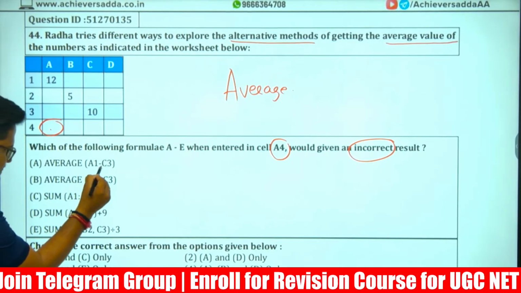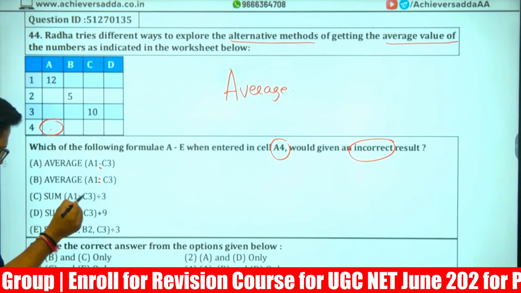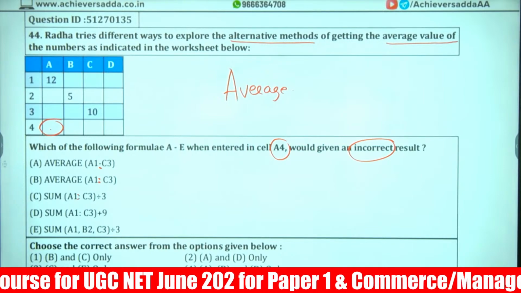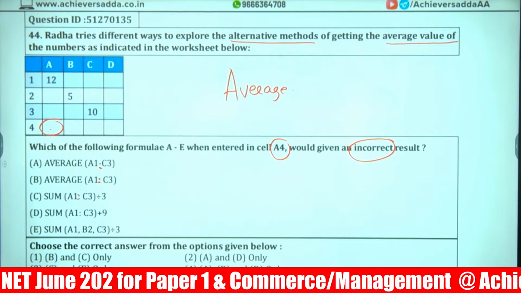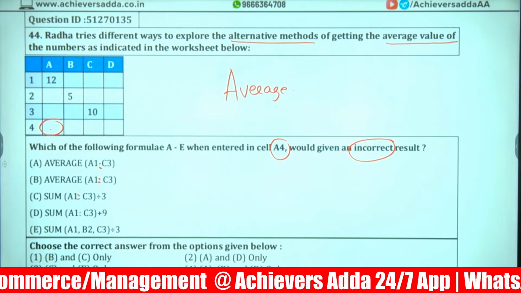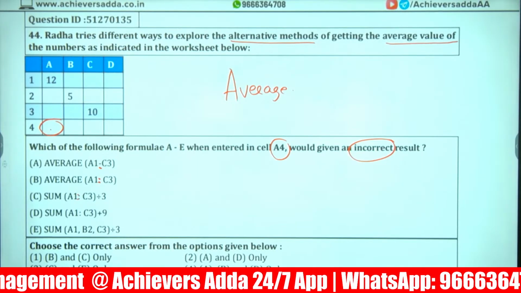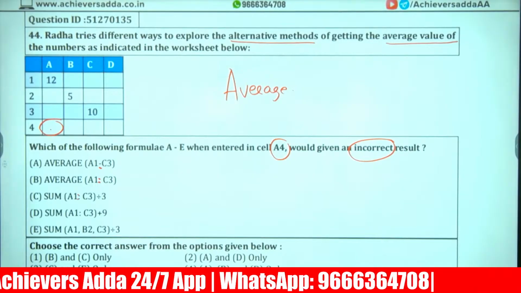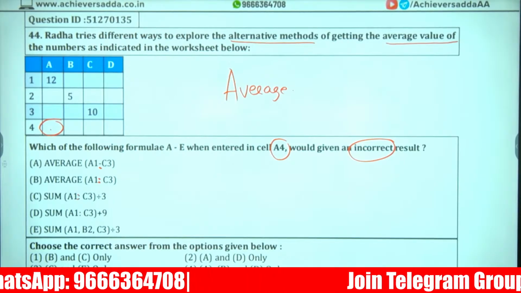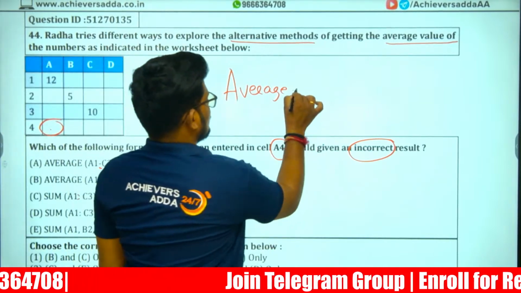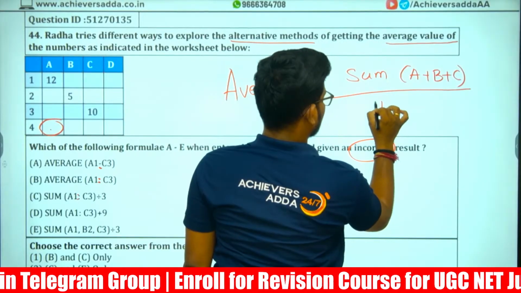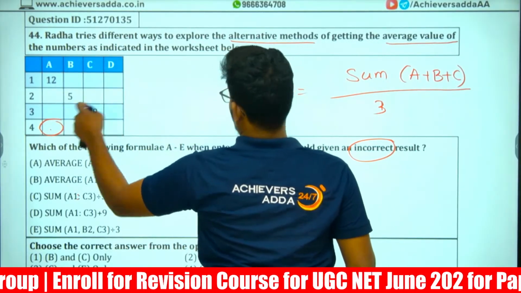Here, average equals the sum of the values, that is A plus B plus C divided by the number of values, 3.